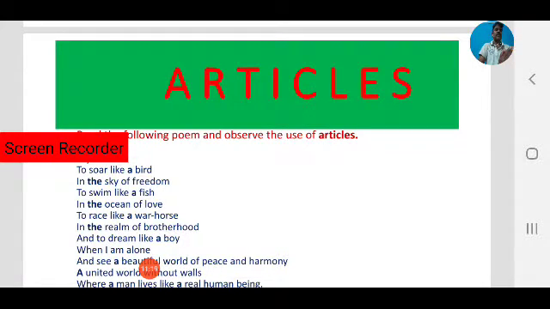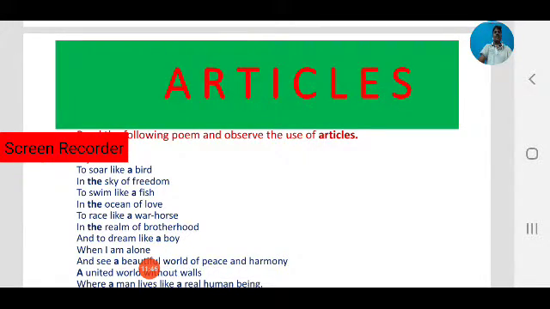So today we will focus on exercises. We will do some exercises on articles, because they help us check what we have learnt in the last two sessions. Those are helpful to check our understanding level.